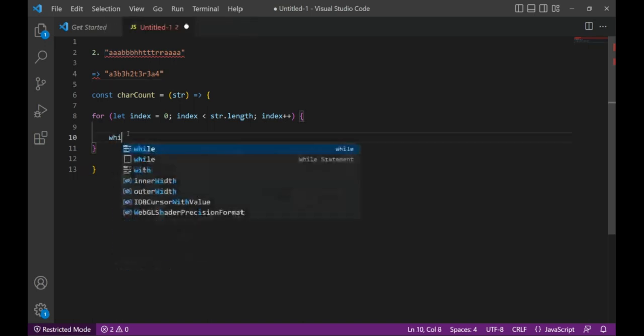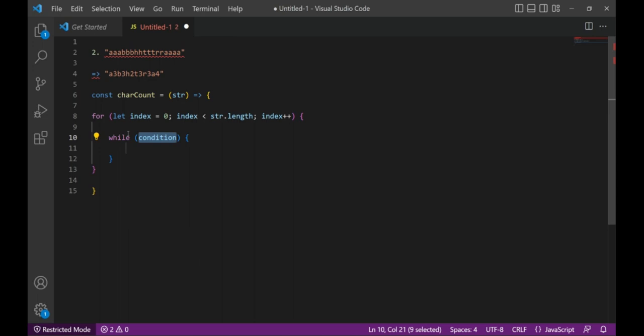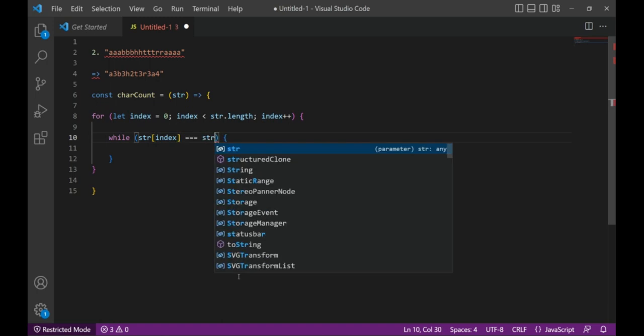For that iteration we can use a while loop. In the while loop we need to check that the current character is the same as the next character, so string of the index we are passing is equal to its next occurrence.